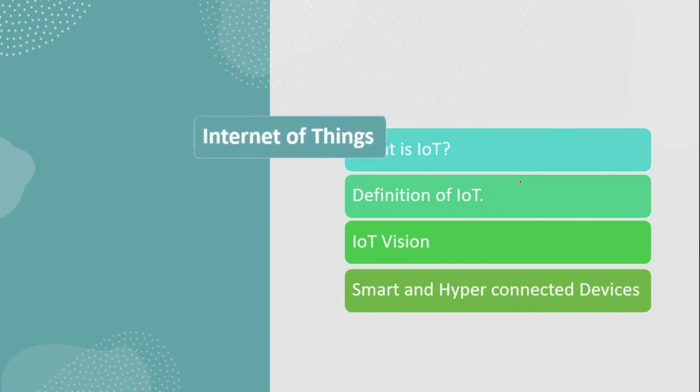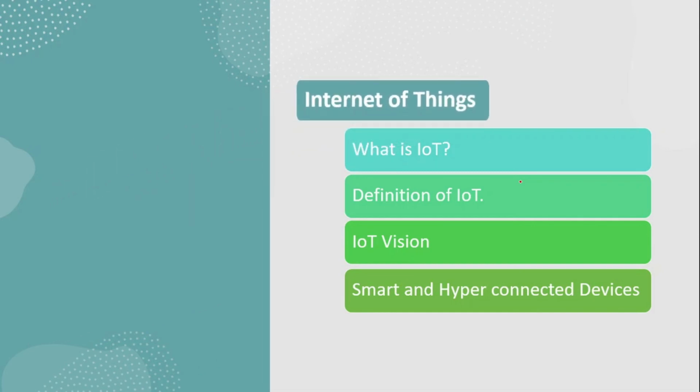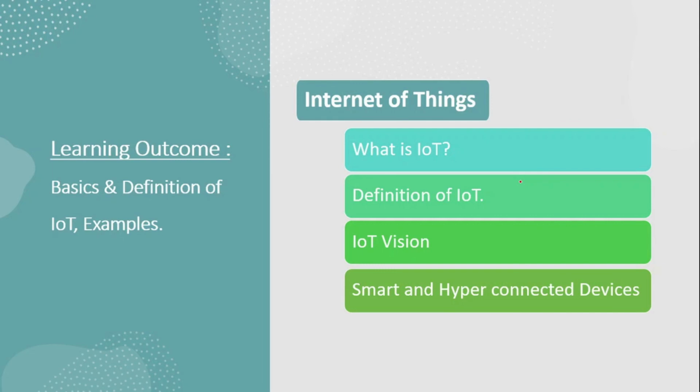So that's the first topic, Internet of Things. What we learned here: the basics of IoT, definition of IoT, and examples with the street light and RFIDs. This is the first topic in IoT, right?